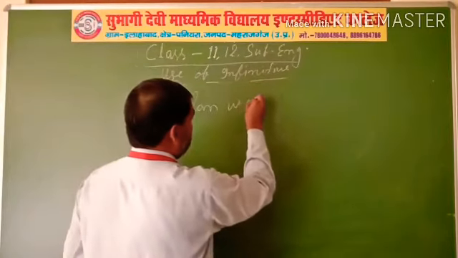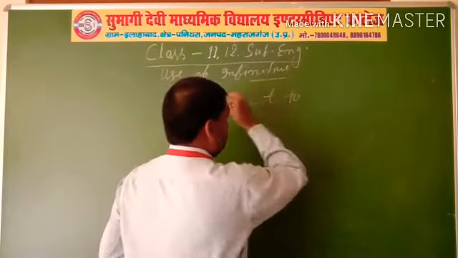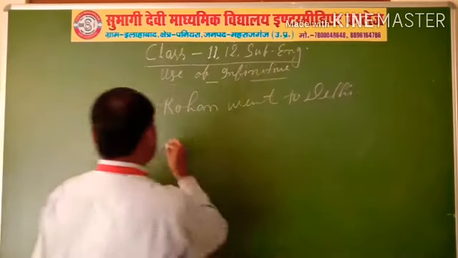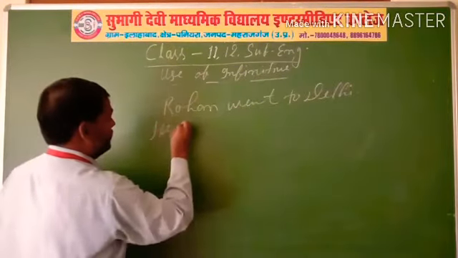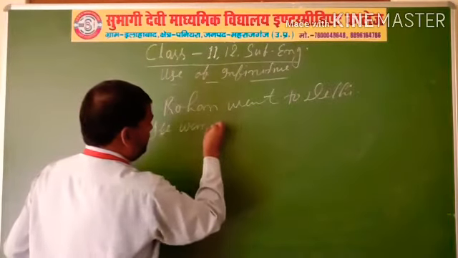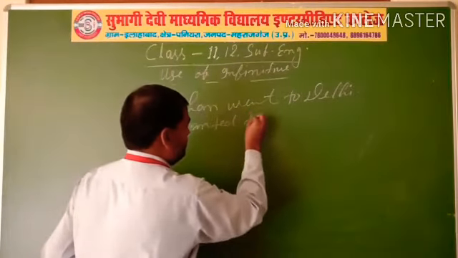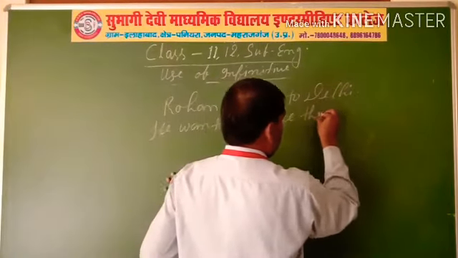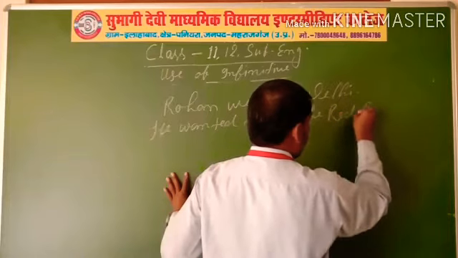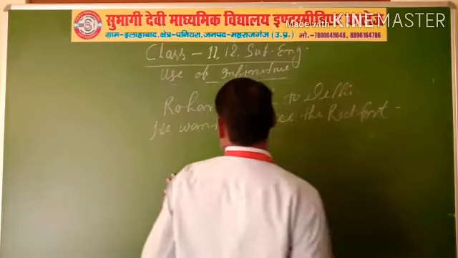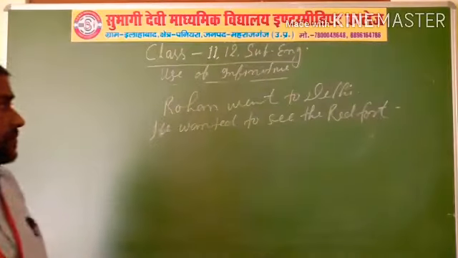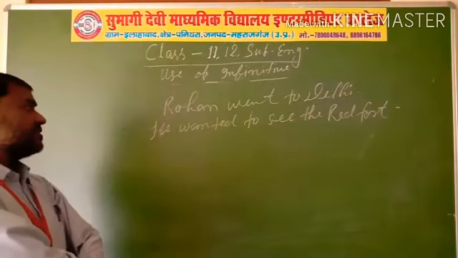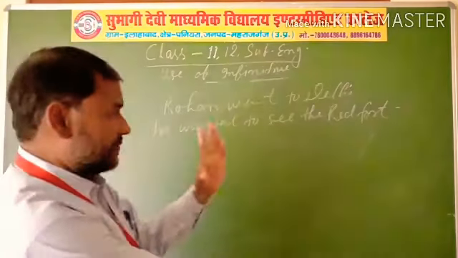Rohan went to Delhi. He wanted to see the Red Fort. Here are also two sentences. First sentence, Rohan went to Delhi, and after reaching there he wanted to see the Red Fort.